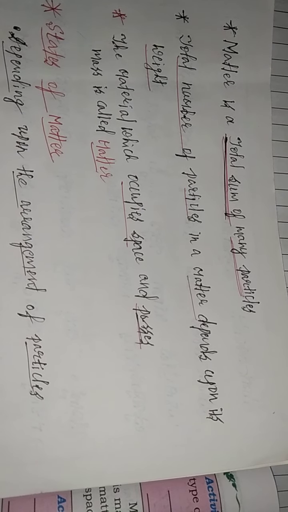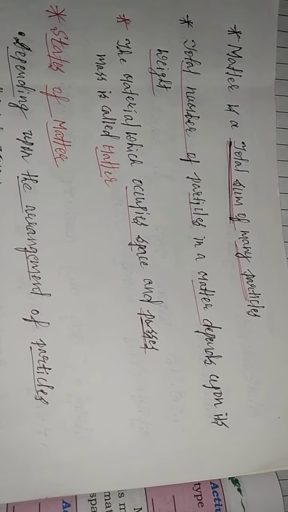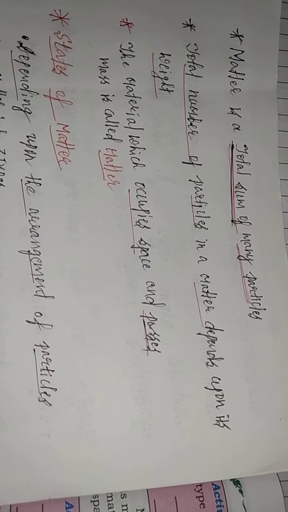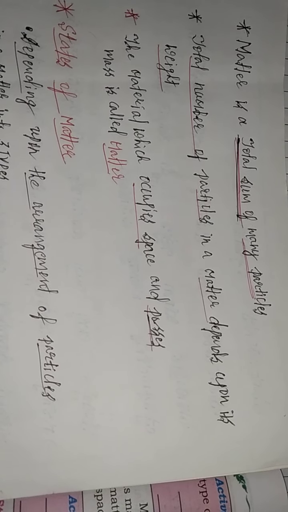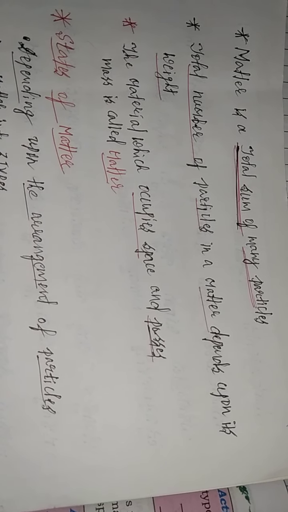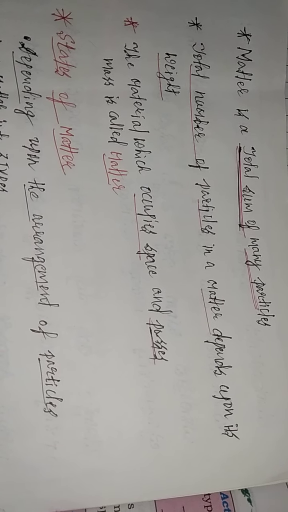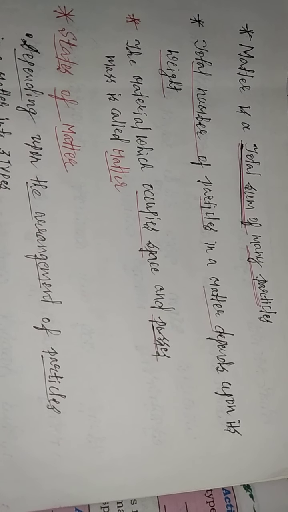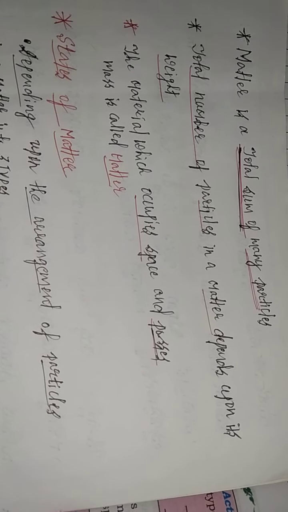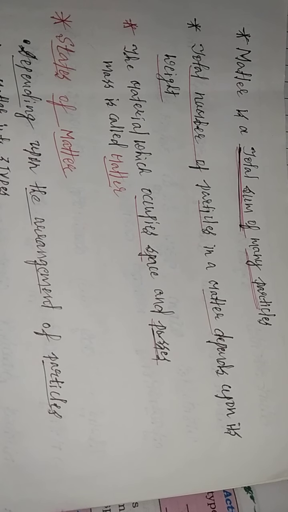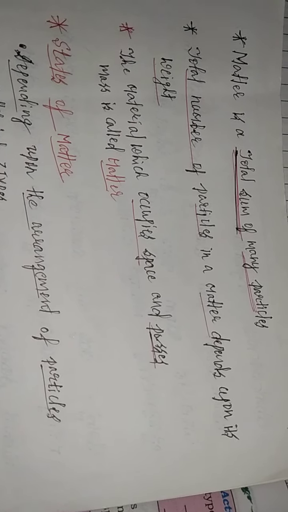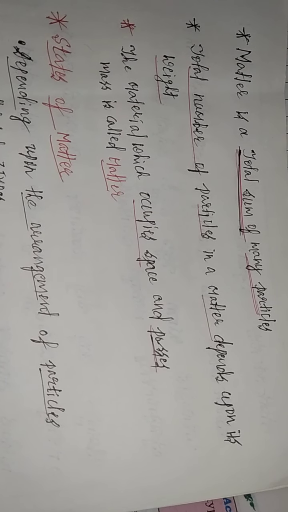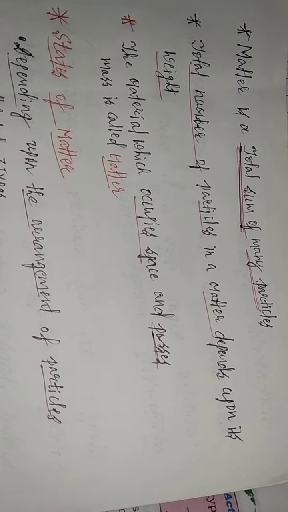Before discussing the states of matter and the classification of matter into three types, let us recall what we discussed in the last class. We discussed the properties of matter and the definition of matter based on those properties.